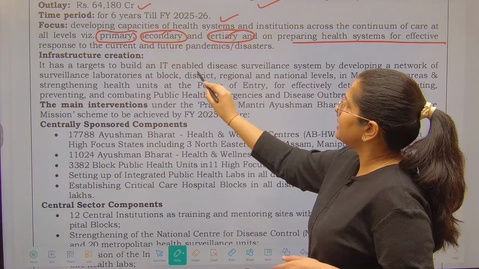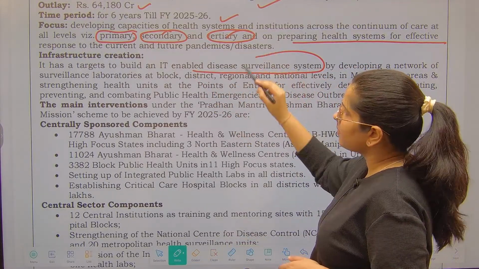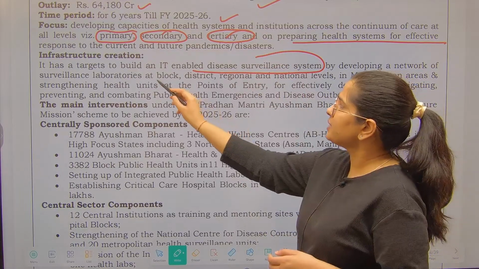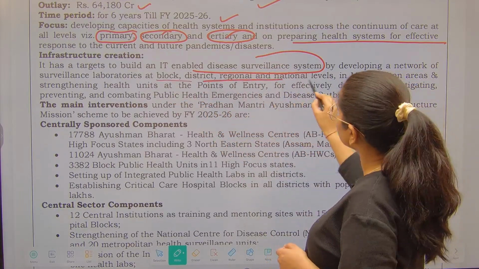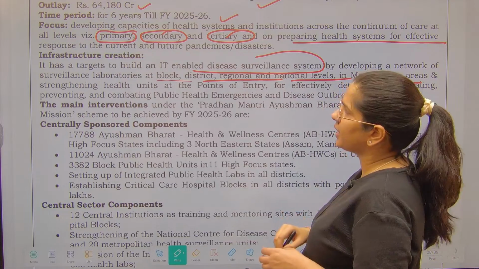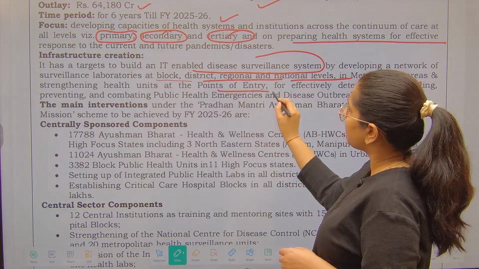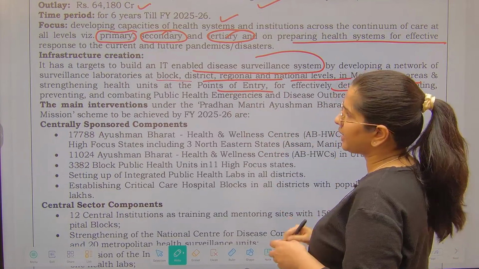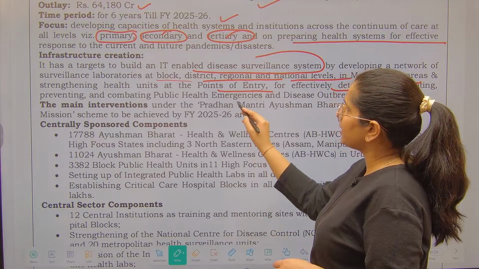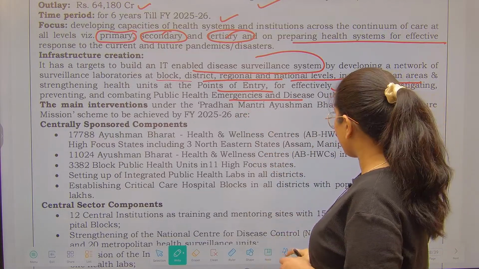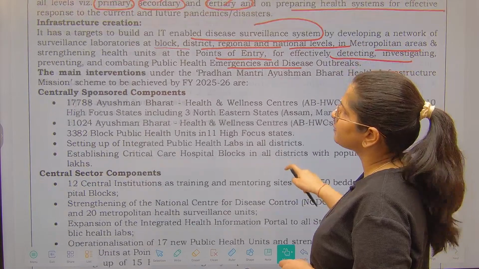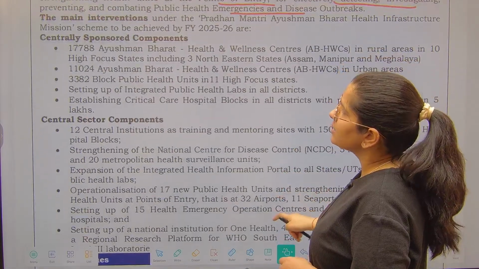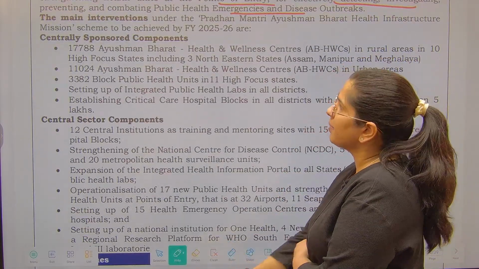We'll be building an IT-enabled disease surveillance system, right? There will be laboratories at block, district, regional, national levels in metropolitan areas, strengthening health units at the point of entry for effectively detecting, investigating, preventing public health emergencies. The main interventions, see, what are the main interventions?